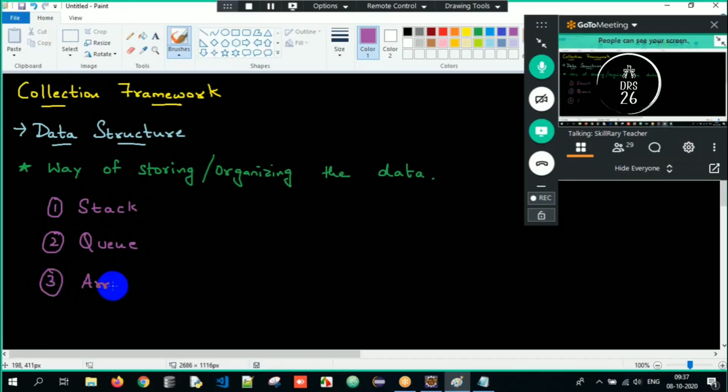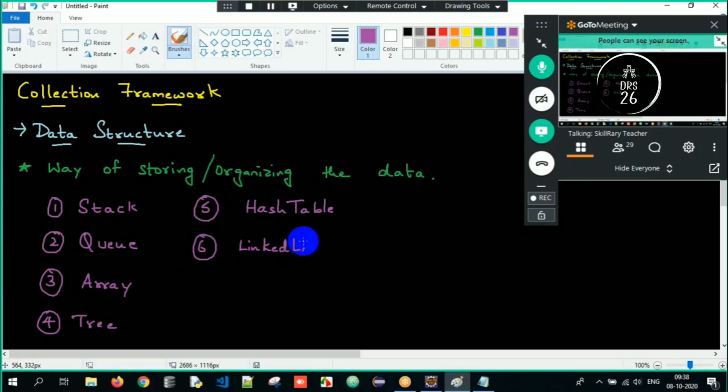Array is a data structure. Tree is a data structure. Binary tree is a data structure. Map is a data structure. You name it, we have thousands of things under it. Map is a data structure; I can write it as hash table. So you name it, we have thousands of data structures which you're supposed to know. Linked list is another data structure here. So these are all the n number of data structures which we have.